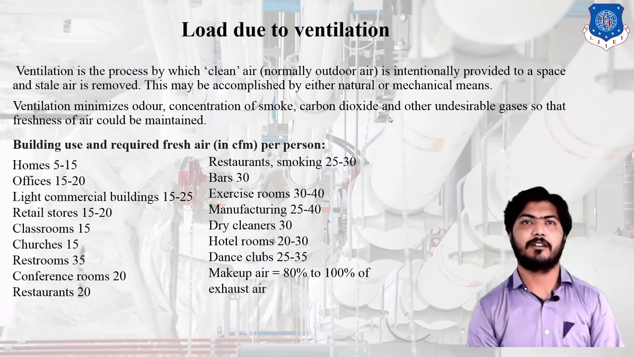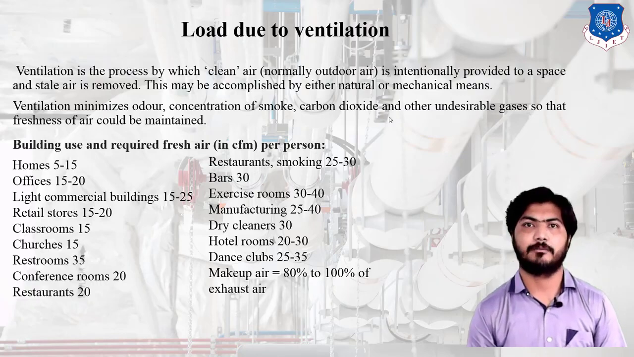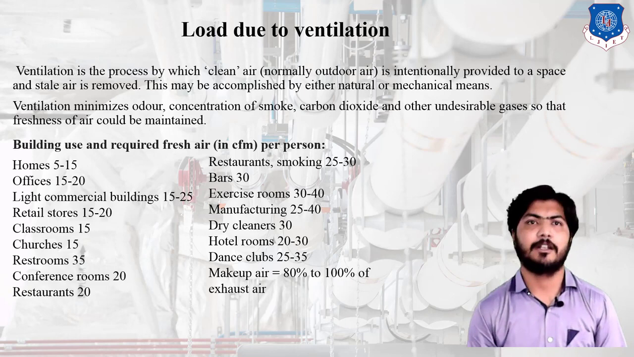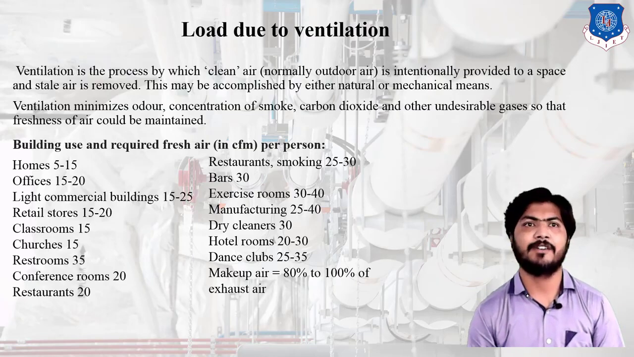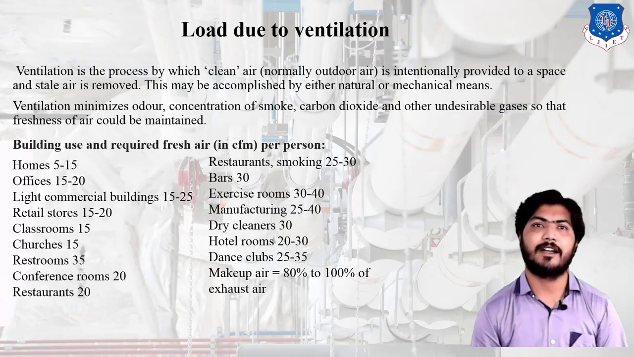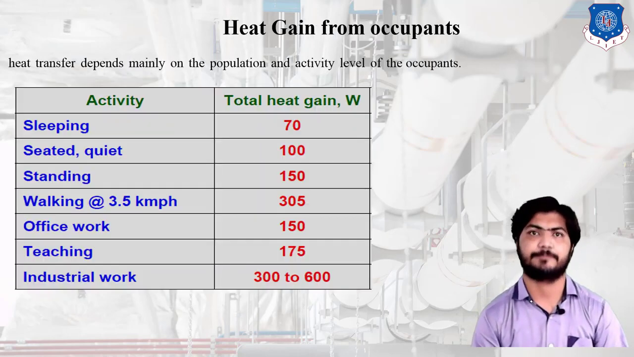Here, the chart shows the fresh air required in buildings in CFM, that is, cubic feet per minute per person. For a home, the range is 5 to 15 CFM per person. For an office, it is 15 to 20. For light commercial buildings, it is 15 to 25. For retail storage, it is 15 to 25, etc. All the required CFM of fresh air per person is given in this data.